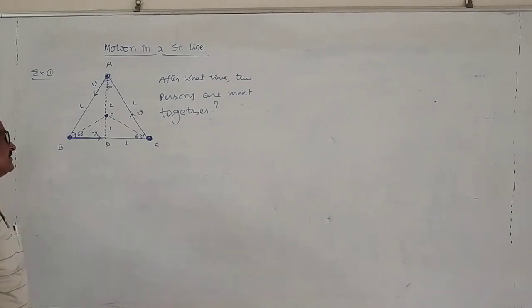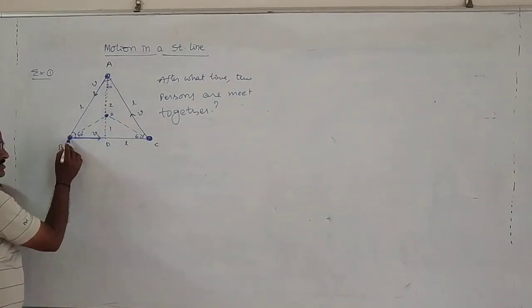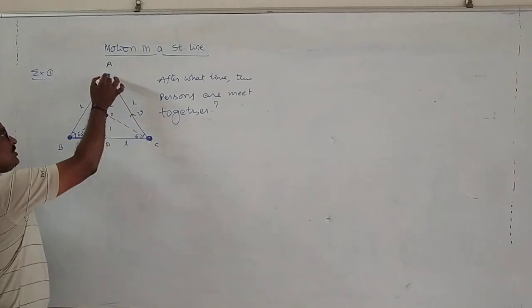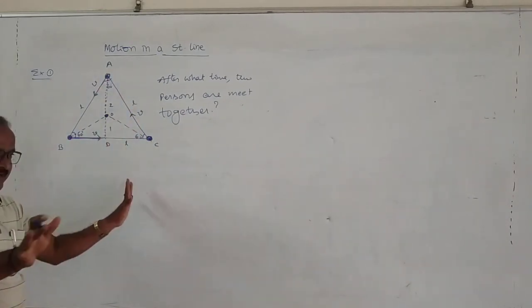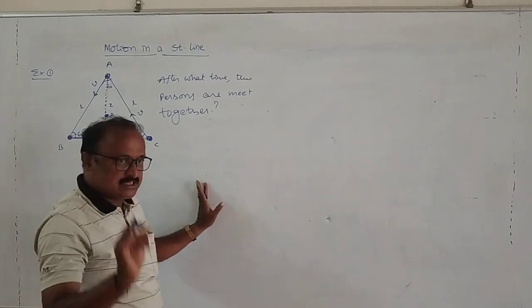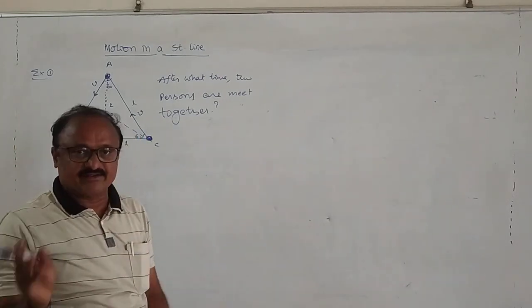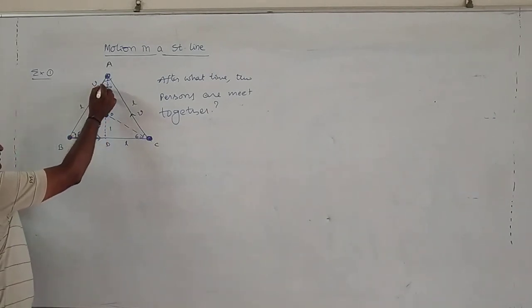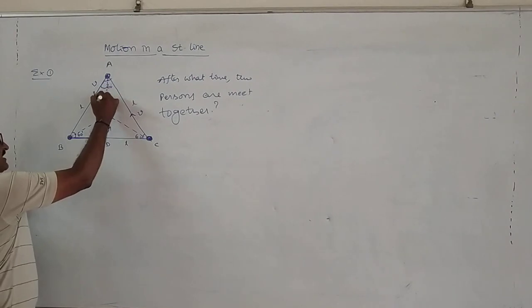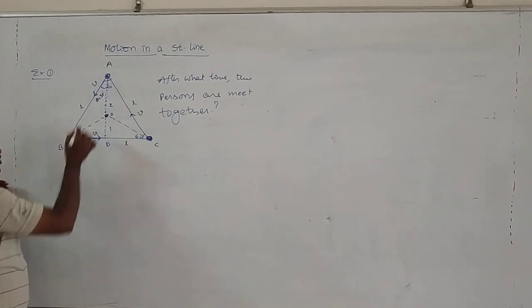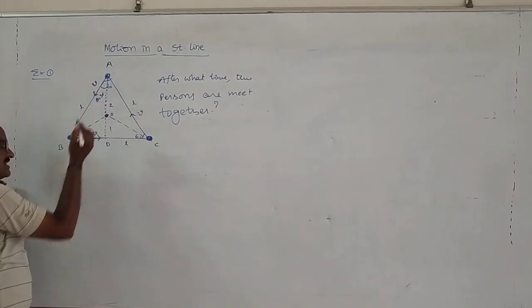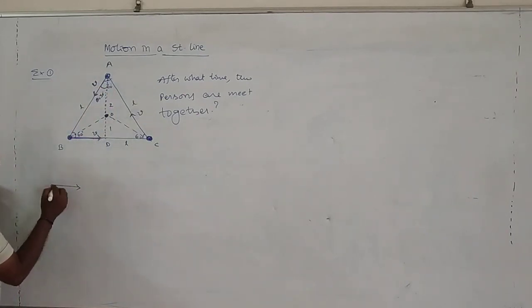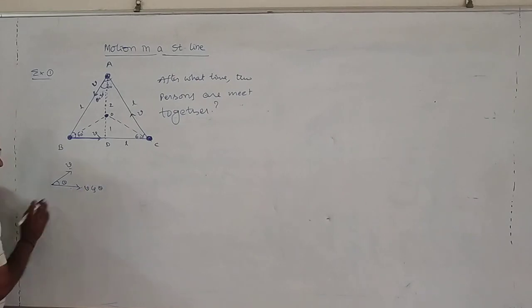Suppose A is moving towards B, B is moving towards C, and C is moving towards A with the same speed V. It is not possible for the three persons to meet along the circumference of the equilateral triangle. But how? Maybe this is V, and this is the angle theta. Theta should be equal to 30 degrees. What is the component of velocity along this direction? We mentioned this earlier. Suppose we take this velocity; it makes an angle theta with this line. The component of this velocity along this direction is equal to v cos theta.